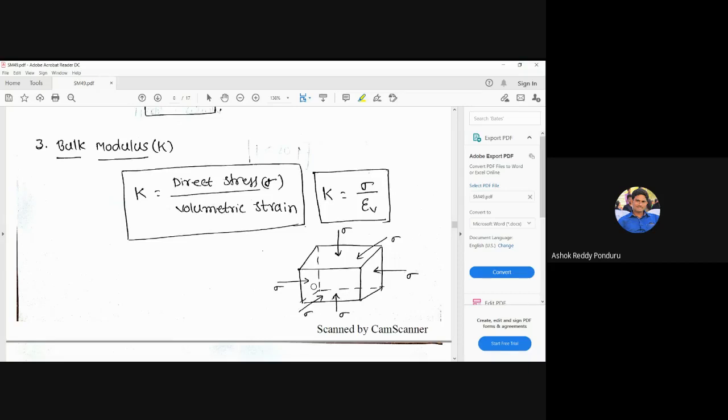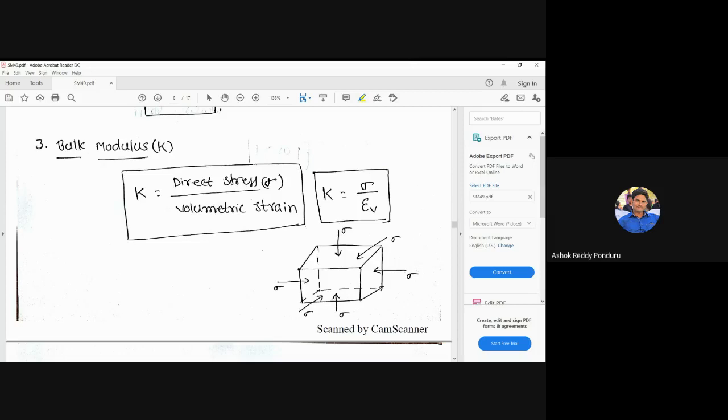That's why in fluid mechanics also bulk modulus is there. The bulk modulus is defined in fluid mechanics with hydrostatic pressure. Hydrostatic pressure means the same definition, but instead of stress there is pressure. Same compressive nature, and it is the same in all directions according to Pascal's law. Pascal's law says that the pressure is distributed equally in all directions.